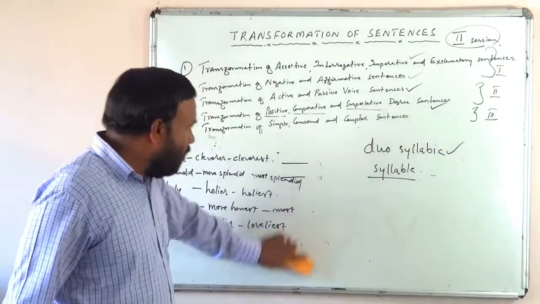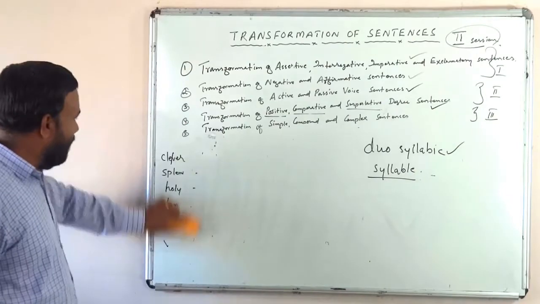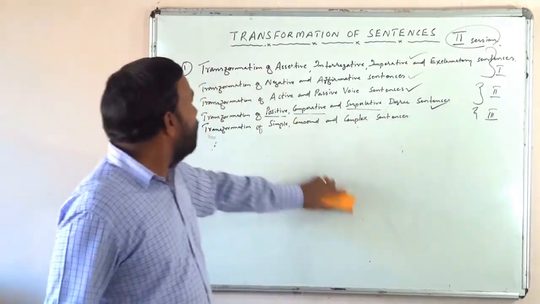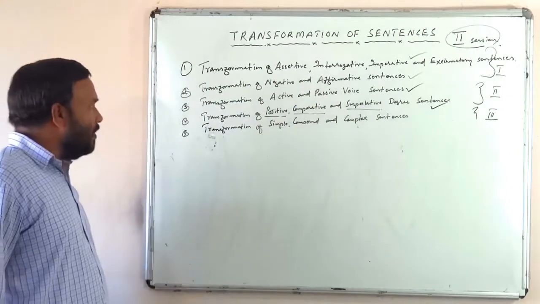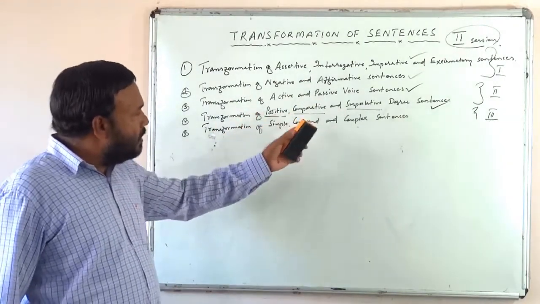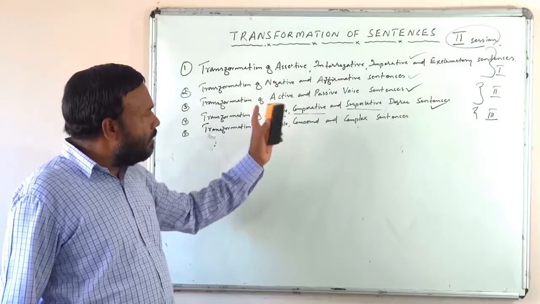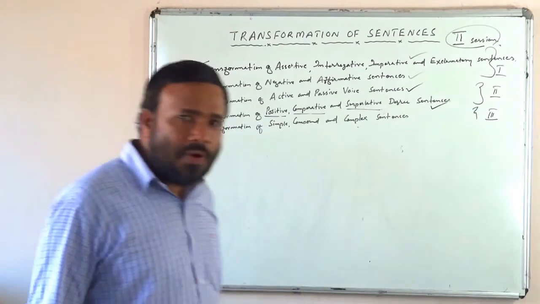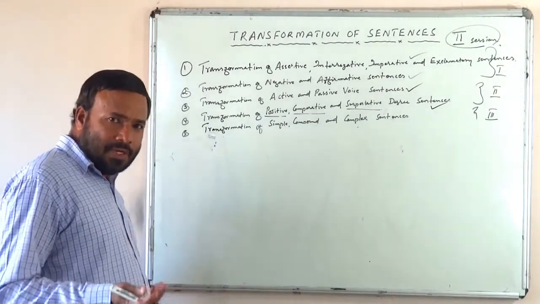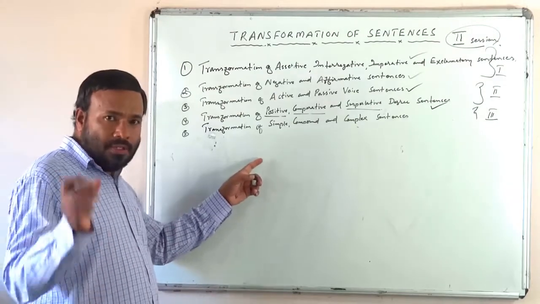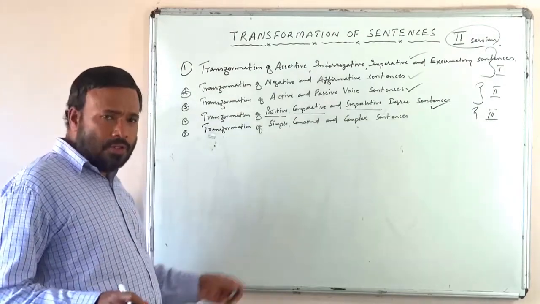Actually, this is not what we have to study. We have to do transformation of sentences, isn't it? We have to transform a positive degree sentence into comparative and vice versa, comparative into superlative and vice versa. But before that, we must know what these three degrees, positive, comparative and superlative, are, and how we form them. That is why I discussed all these things.